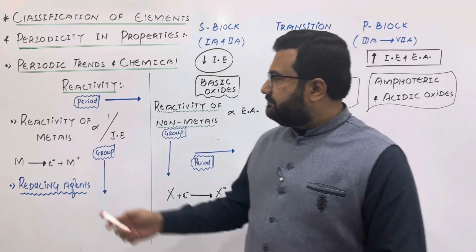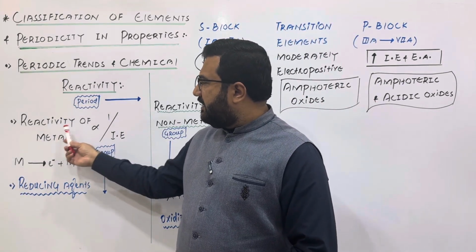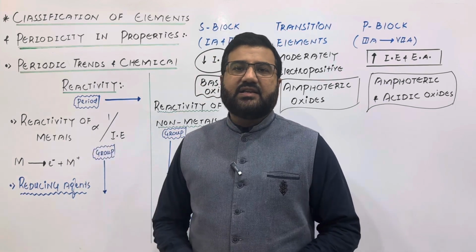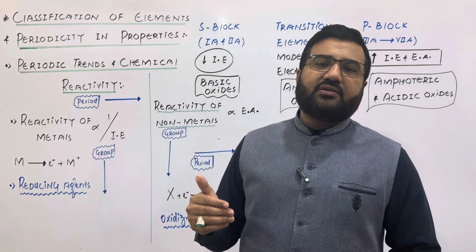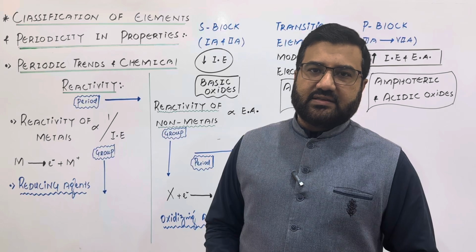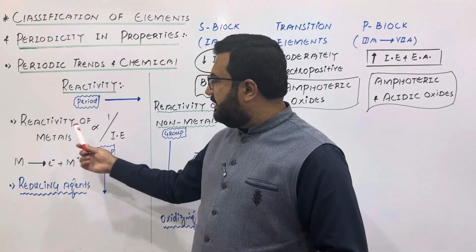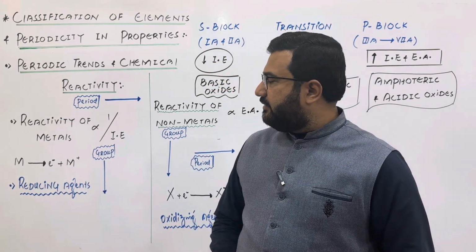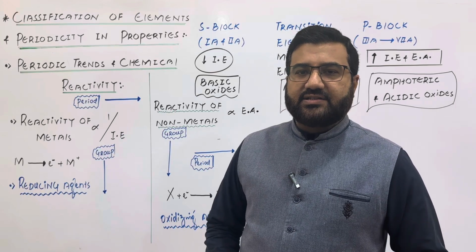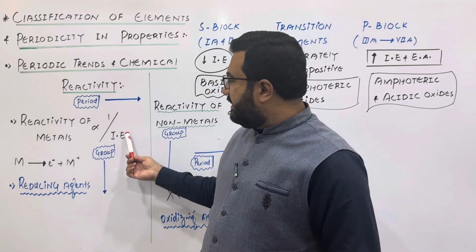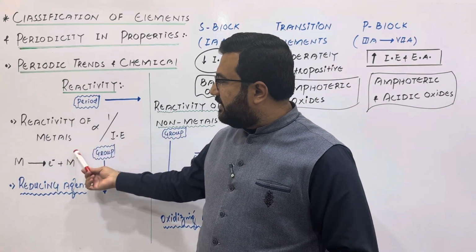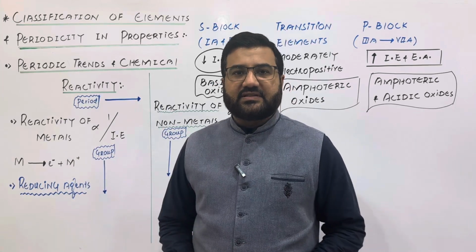First of all, you need to know that the reactivity of metals is basically dependent on their ionization energies, and there is an inverse relation between the reactivity of metals and ionization energy. It means the greater the ionization energy, the lesser the reactivity of metals, and vice versa.